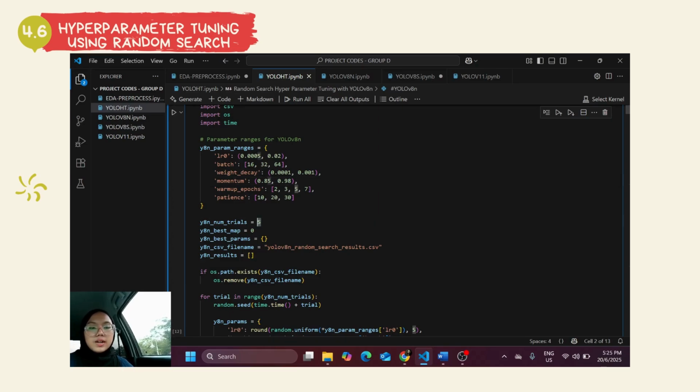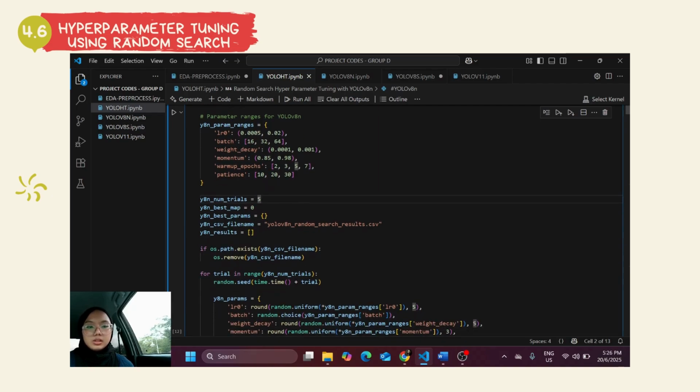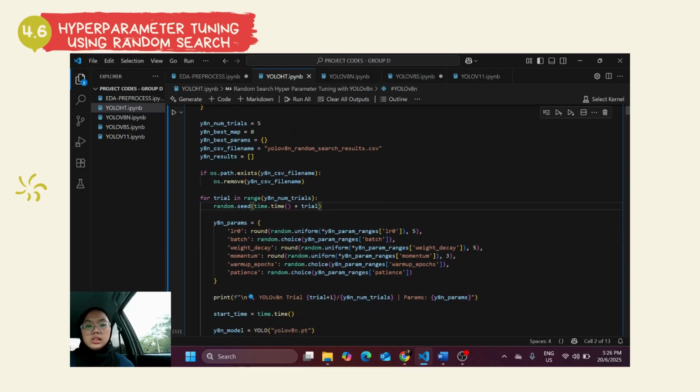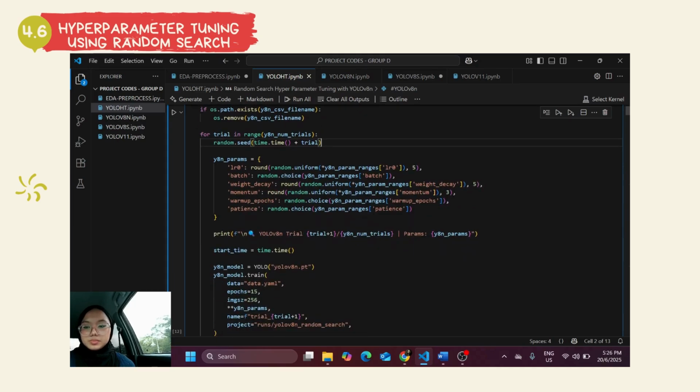I chose 5 trials because it won't take too much time. If the epoch is 30 epochs, then it will run 5 times, which means a total of 150 epochs. Then this is just code that checks if there is an existing CSV file. If there is, it will delete that file. And then we enter the main loop, which will run for 5 trials.